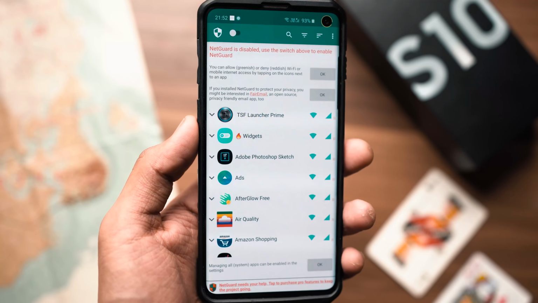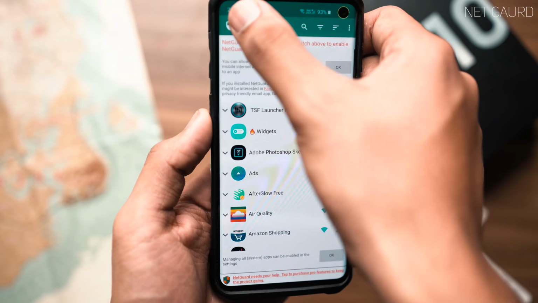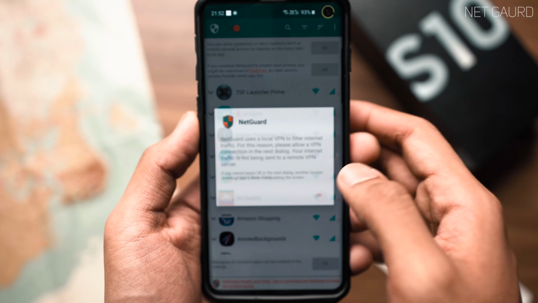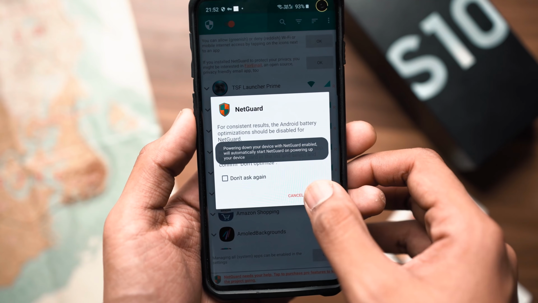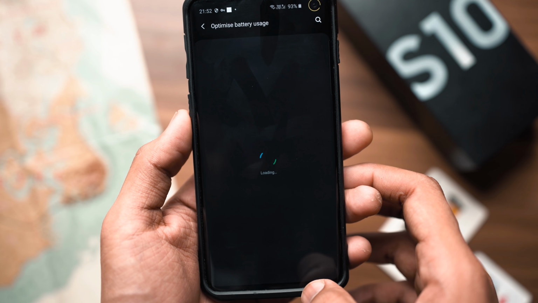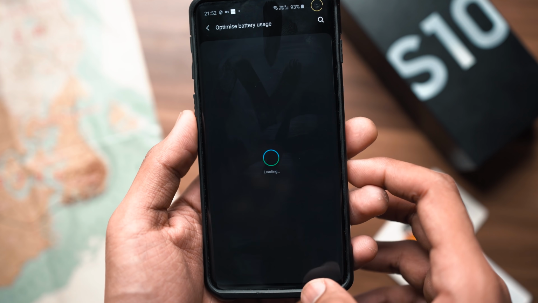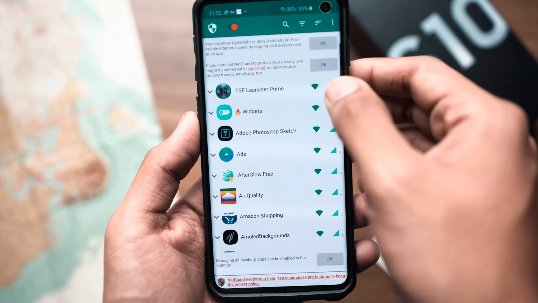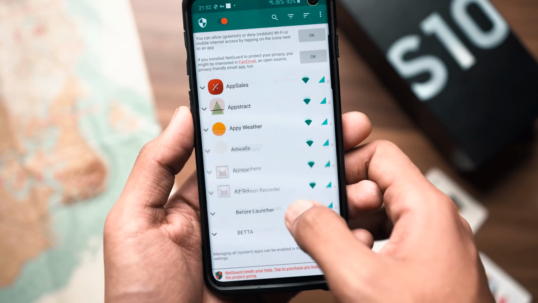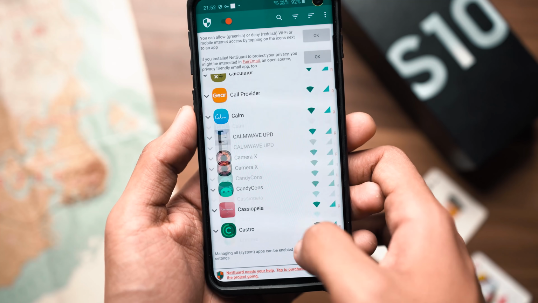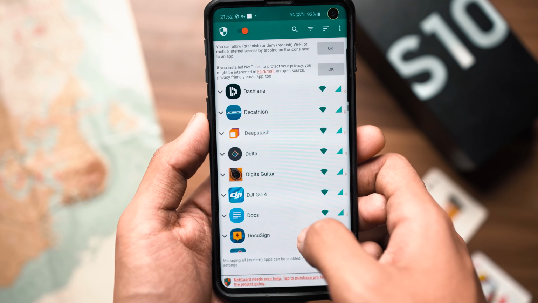Alright guys, next up we've got an application called NetGuard, and if you've ever come across a situation where you don't want an application that is running in the background or not even running properly to use an internet connection or borrow from your Wi-Fi or your mobile data, this is the best application to do so. So essentially you can isolate different applications, all applications on your phone, from whether they'll be allowed to use the internet when they're not running or not.